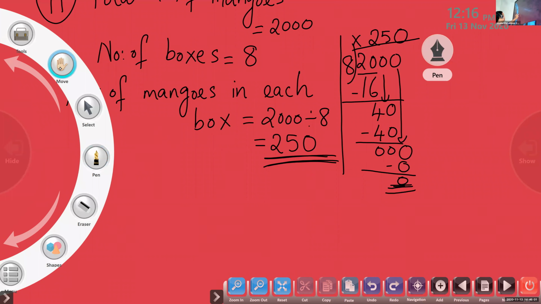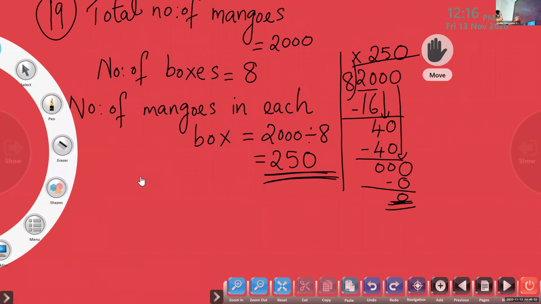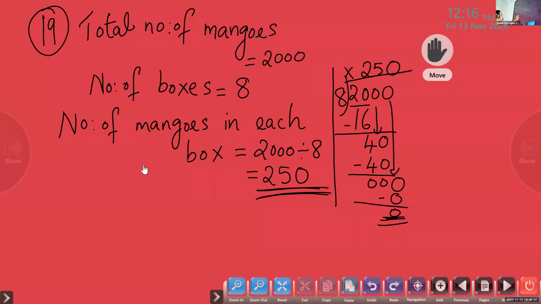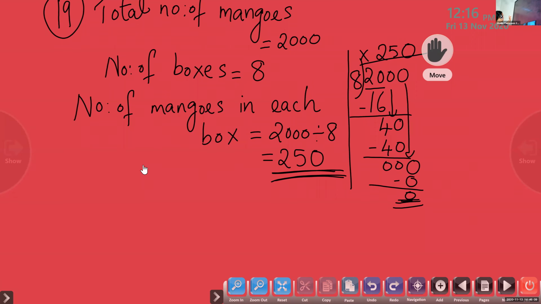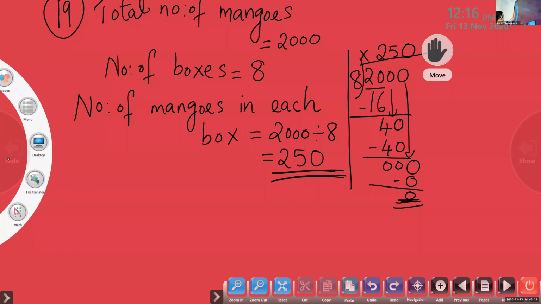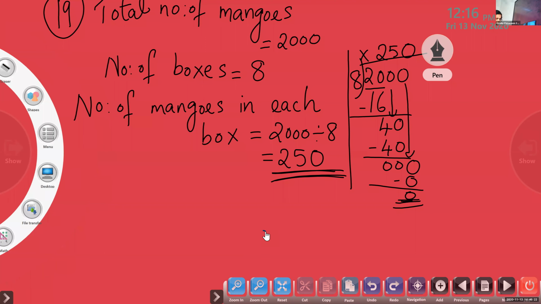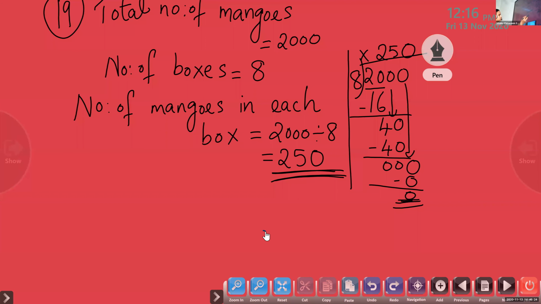Children, you have written now question number 19. Total number of mangoes, number of boxes 8, number of mangoes in each box. And in the question, we have to write: is there any mangoes remaining unarranged after the distribution? No, because here the remainder is 0.